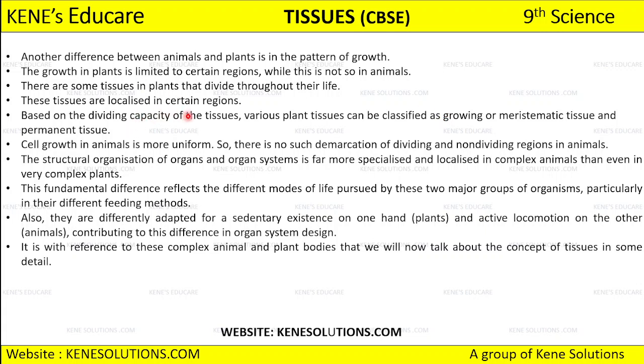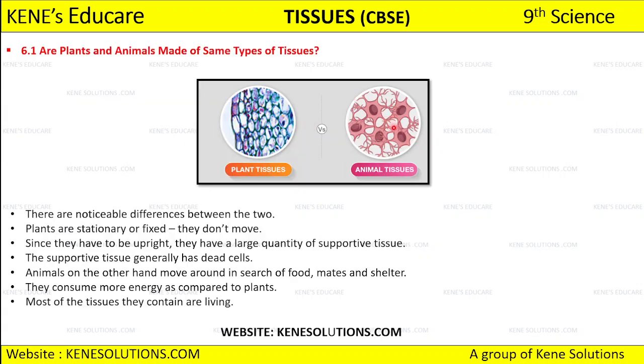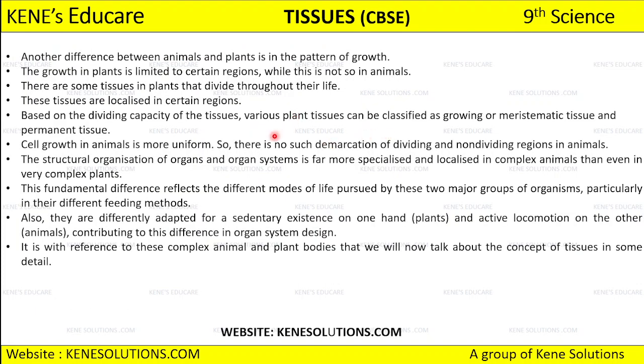What are the two different types of plant tissue? Meristematic tissue, and secondly we have the permanent tissue. So in short, we have already discussed this, right? So cell growth in animals is more uniform. Can you see the uniformity of the cell growth pattern seen in the animal tissue? So the cell growth in animal cells is uniform. So there is no such demarcation of dividing and non-dividing regions in animals. Now plants have a dividing region and a non-dividing region, but in the case of animals this is not so. There are no dividing and non-dividing regions.